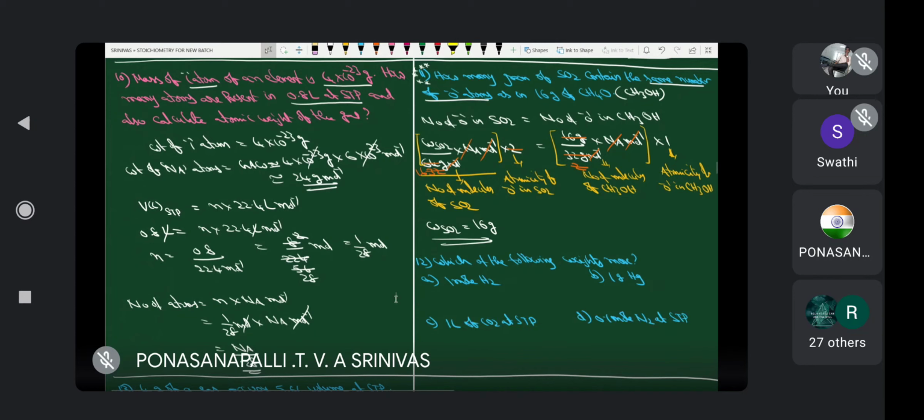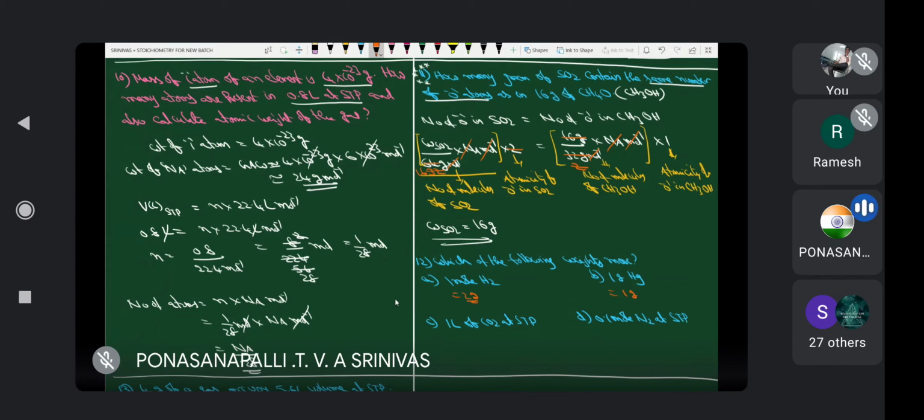Come on. 1 mole of hydrogen means what about its weight? 2 grams. Yes or no? 1 mole is 1 molecular weight. Yes or no? Okay, 1 gram of hydrogen means simply 1 gram. Yes or no?